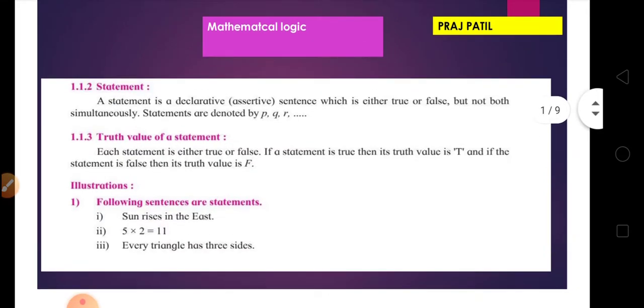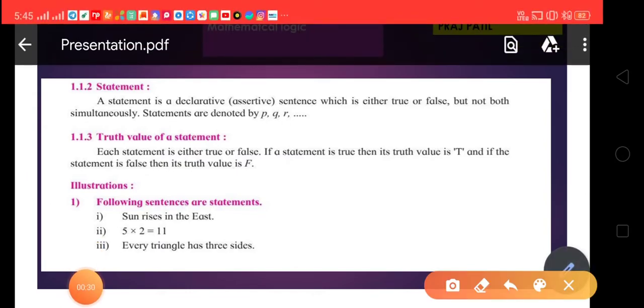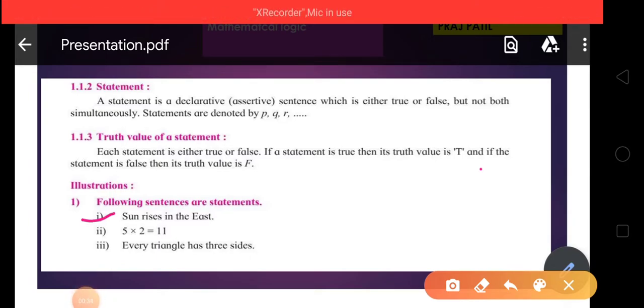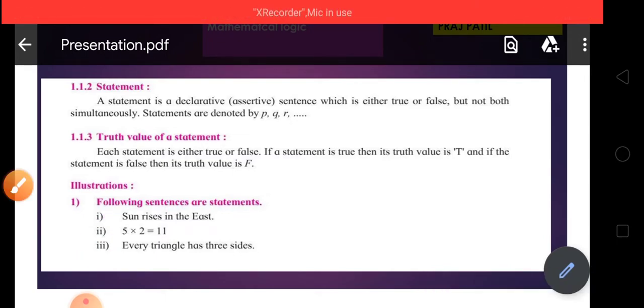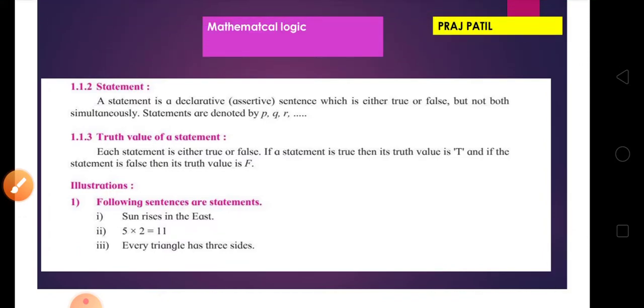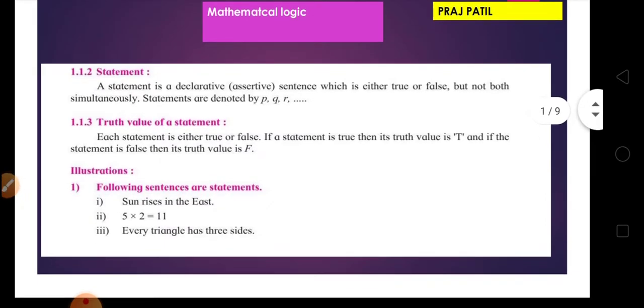In this chapter, the first concept is statement. For this concept, we consider some examples. Example number first, sun rises in the east. Second, 5 into 2 equal to 11. And third sentence, every triangle has three sides. Friends, for all these three sentences, just ask your mind one question: is it true or false?